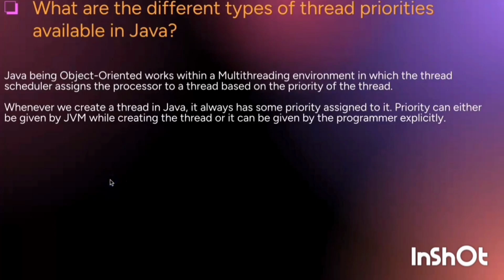What are the different types of thread priorities available in Java? Whenever we create a thread in Java, it always has some priority assigned to it. Priority can either be given by the JVM while creating the thread, or it can be given by the programmer explicitly.